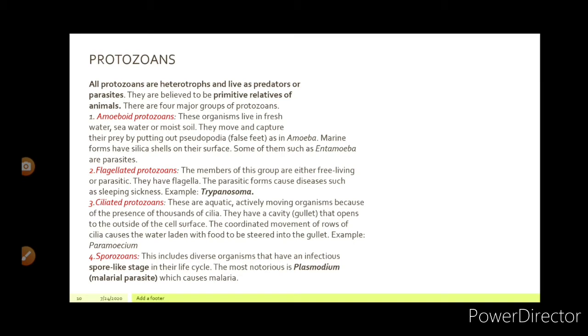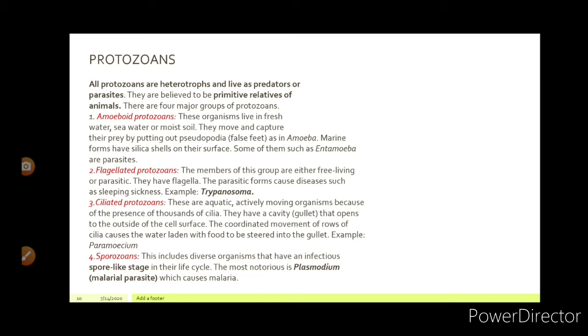Now, the next subcategory of kingdom Protista, which is protozoans. All protozoans are heterotrophs and live as predators or parasites. So, see, no protozoan can make its own food. They are dependent on other living organisms for their food. Okay. They are believed to be primitive relatives of animals. There are four major groups of protozoans.